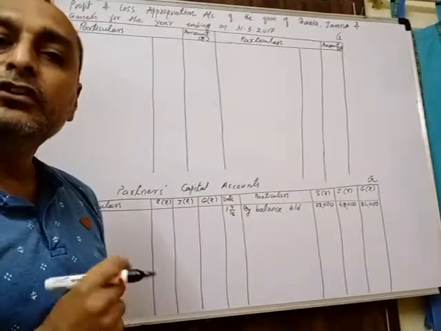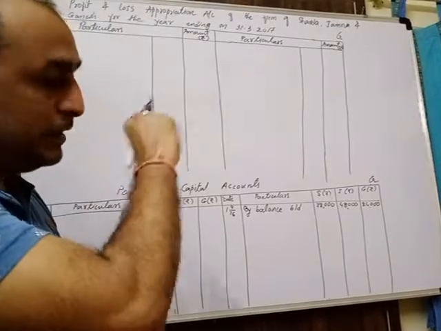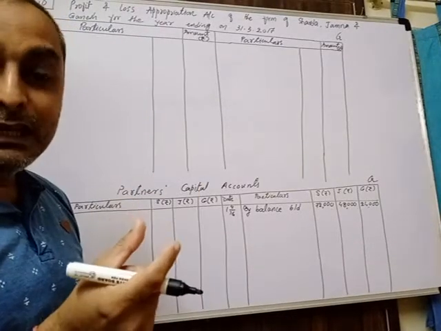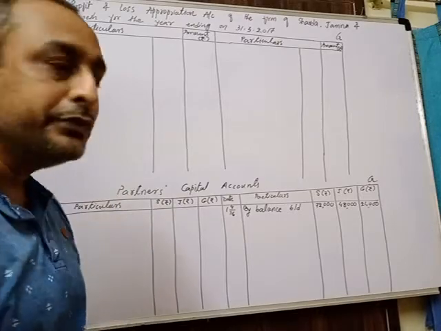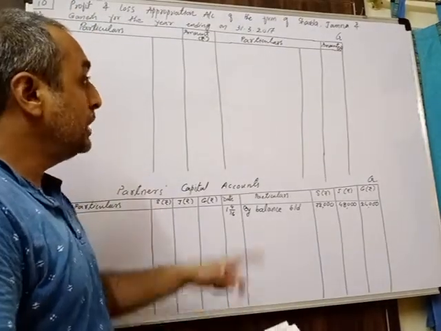Fonts are a little bit smaller to adjust it in the board, but you can listen to me and I am telling you each and everything that I am recording over there. So accordingly also you can go. Okay. Then we have to record now net profit.